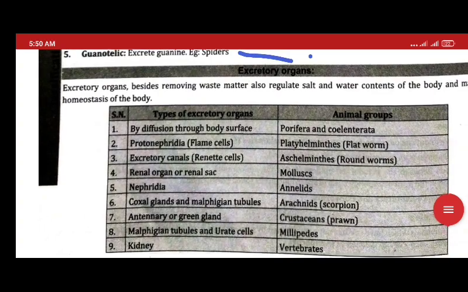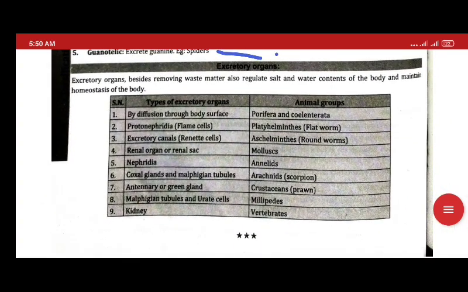Now we have excretory organs. In the phyla that excrete by diffusion through the body surface we have Porifera and Cnidaria. By flame cells we have flatworm. Excretory canal or renette cells in roundworm, meaning Aschelminthes, Nemathelminthes. Now renal sac or renal organ in Mollusca, also called kidney.